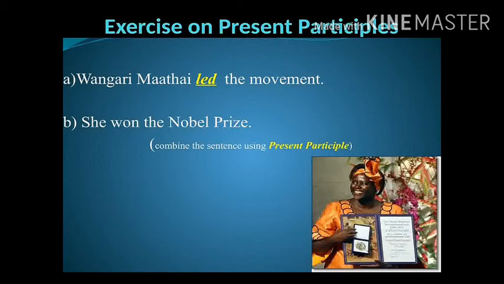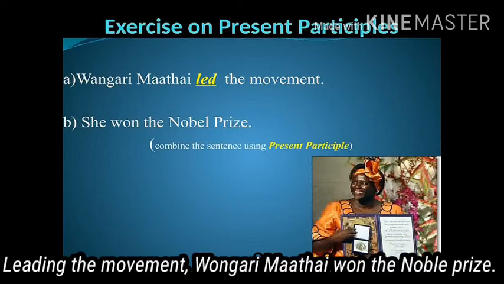Bangari Maatai led the movement. She won the Nobel Prize. In the first sentence, led is given. So if you want to make it a present participle phrase, led changes into leading. Here, the first one changes into leading the movement. Bangari Maatai won the Nobel Prize. This is how the first sentence changes into a participle phrase. And then we go into the next example.